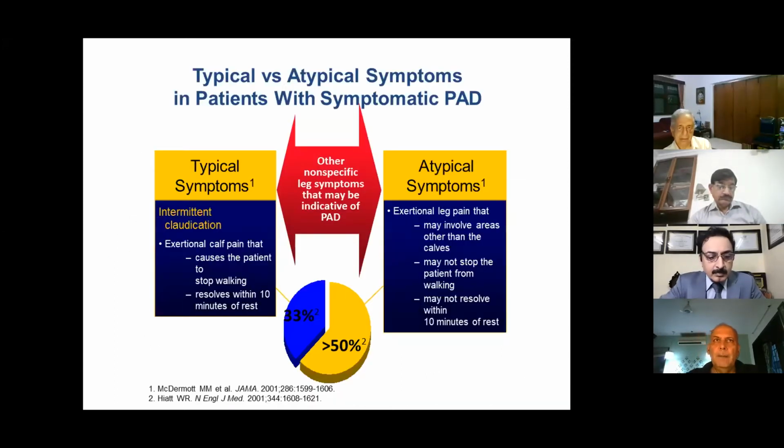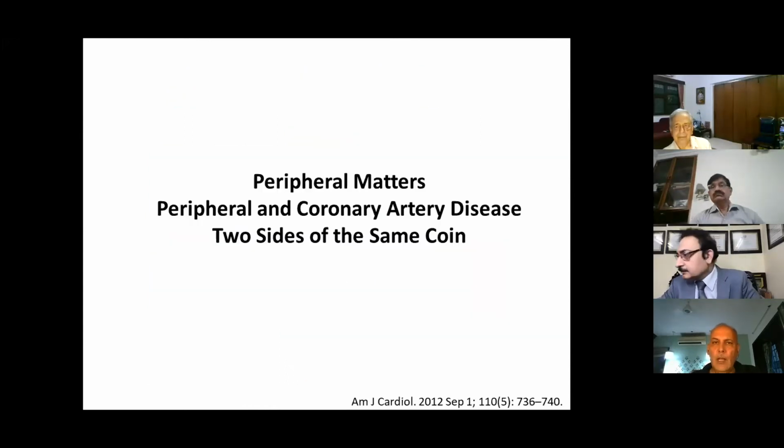Approximately 50% of patients with PAD are asymptomatic, and of those who are symptomatic, only 30% have typical symptoms of intermittent claudication. Peripheral and coronary artery disease are two sides of the same coin.